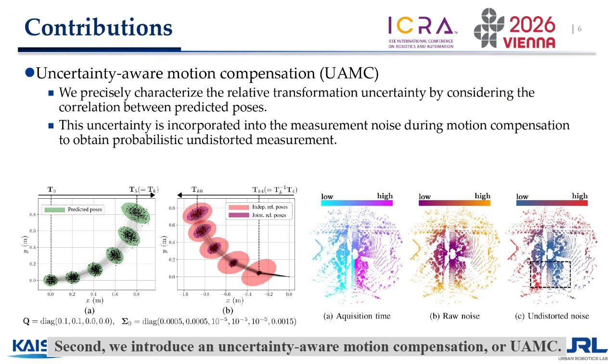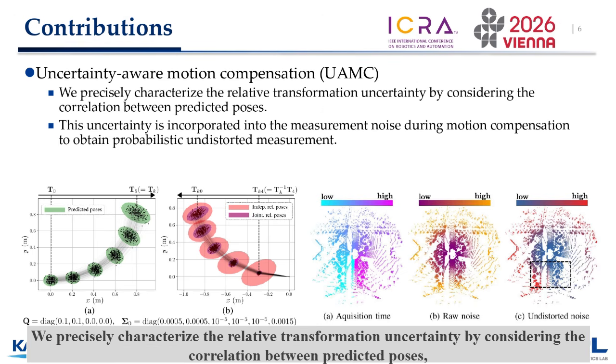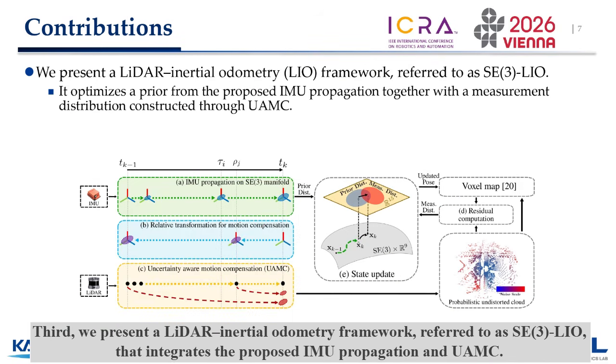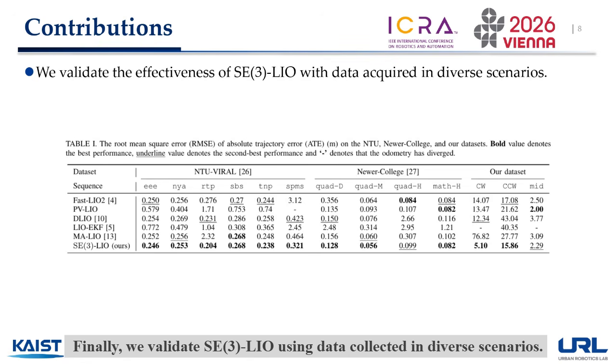Second, we introduce an uncertainty-aware motion compensation, or UAMC. We precisely characterize the relative transformation uncertainty by considering the correlation between predicted poses, and incorporate this uncertainty into the measurement noise during motion compensation. Third, we present a LiDAR-Inertial Odometry framework, referred to as SE3 LIO, that integrates the proposed IMU propagation and UAMC. Finally, we validate SE3 LIO using data collected in diverse scenarios.